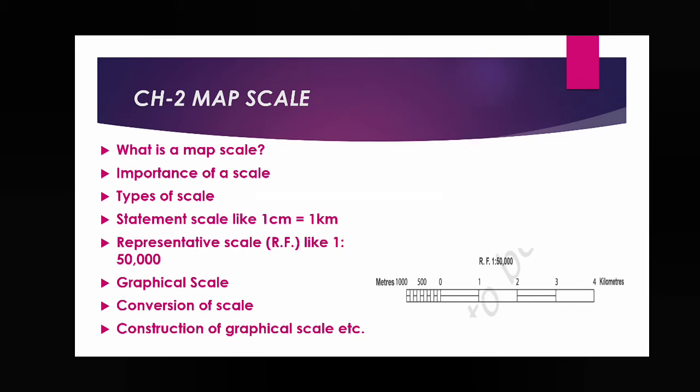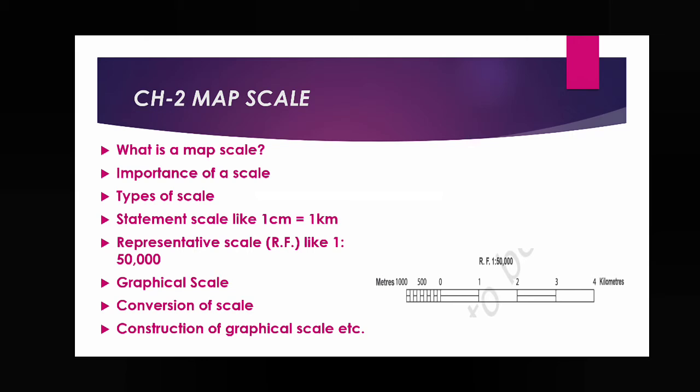Now the next is the importance of a scale. I have already told you it helps to reduce the things present on the earth's surface and represent them easily on the map. There are three types of scale. Statement scale. Statement means, like, 1 centimeter is equal to 1 kilometer. I have already told you there are two types of distance, map distance and ground distance.